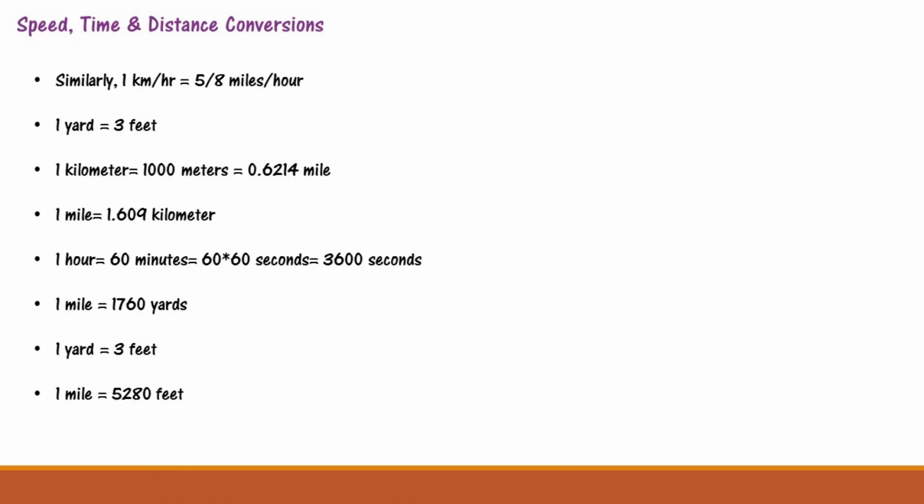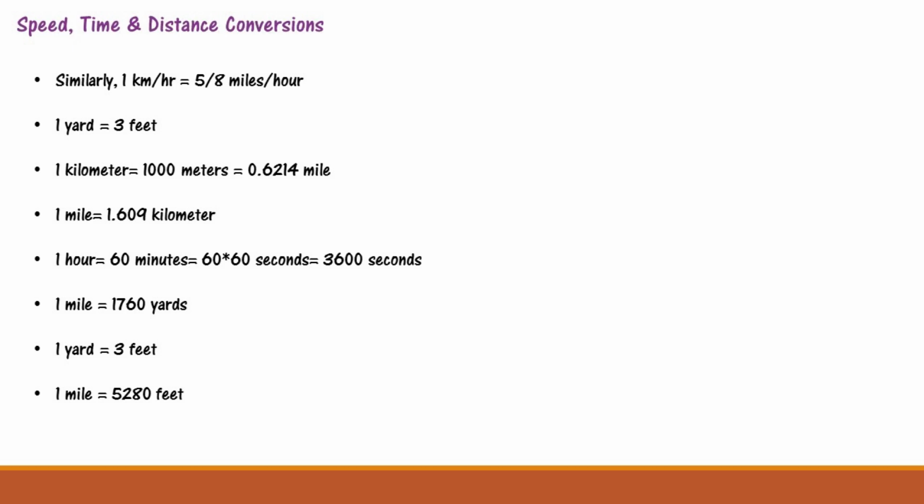Now there are other conversions also related to speed, time and distance. 1 kilometer per hour is equal to 5 by 8 miles per hour. 1 yard is equal to 3 feet. 1 kilometer is equal to 1000 meter, that is 0.6214 mile. 1 mile is equal to 1.609 kilometer. 1 hour is equal to 60 minutes, that is 60 multiplied by 60 seconds, that will be 3600 seconds. 1 mile is equal to 1760 yards. 1 yard is equal to 3 feet. 1 mile is equal to 5280 feet.